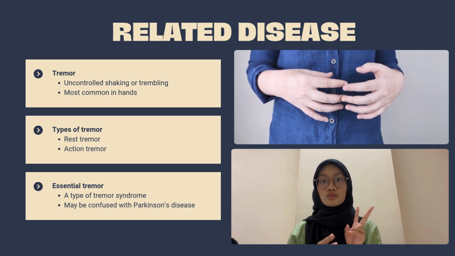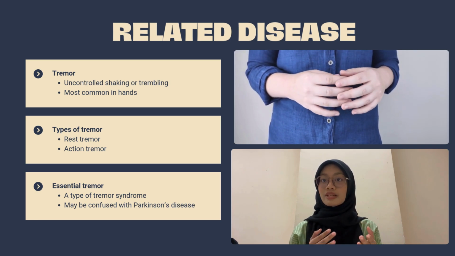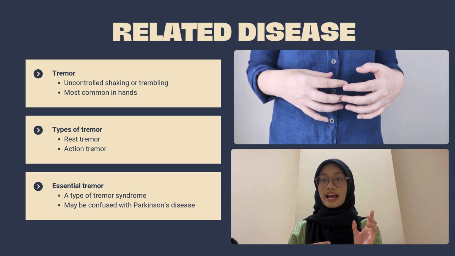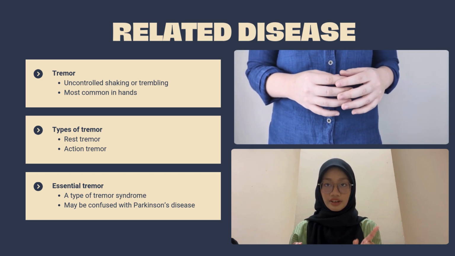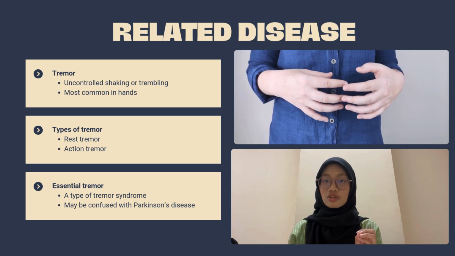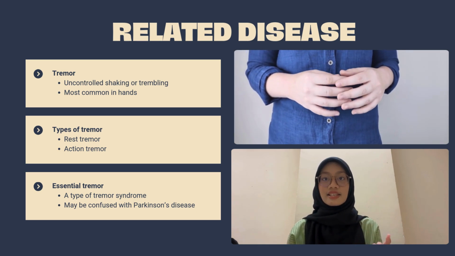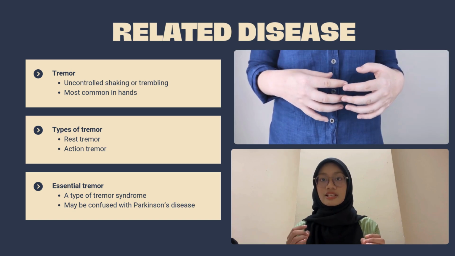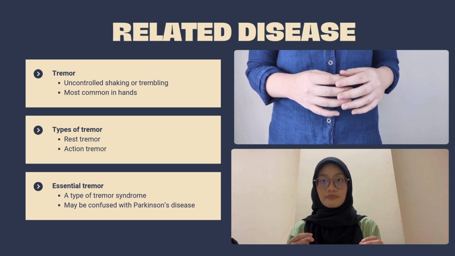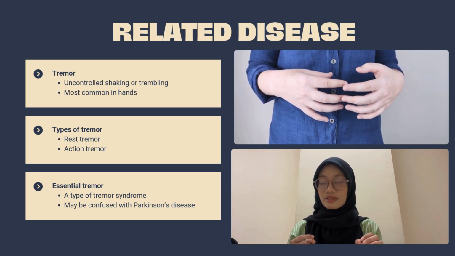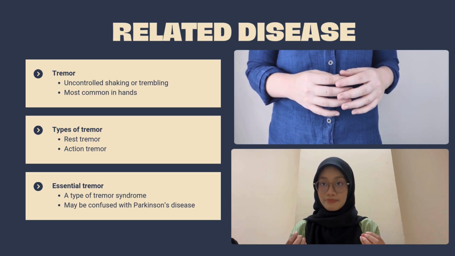Tremor can be divided into two types, which are the rest tremor that happens in a body part that is relaxed and completely supported against gravity, and action tremor, which happens when you are voluntarily contracting muscles in the affected body part. Essential tremor is one of the tremor syndromes, and specifically speaking, the exact cause of the disease is unknown, but it is thought to be a result of a disruption in the brain's communication system. It is usually not a dangerous condition, but it typically worsens over time and can be severe in some people.